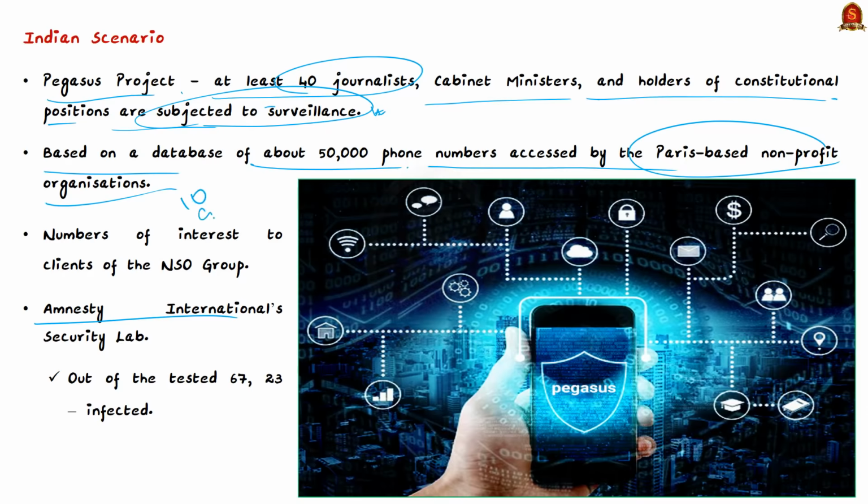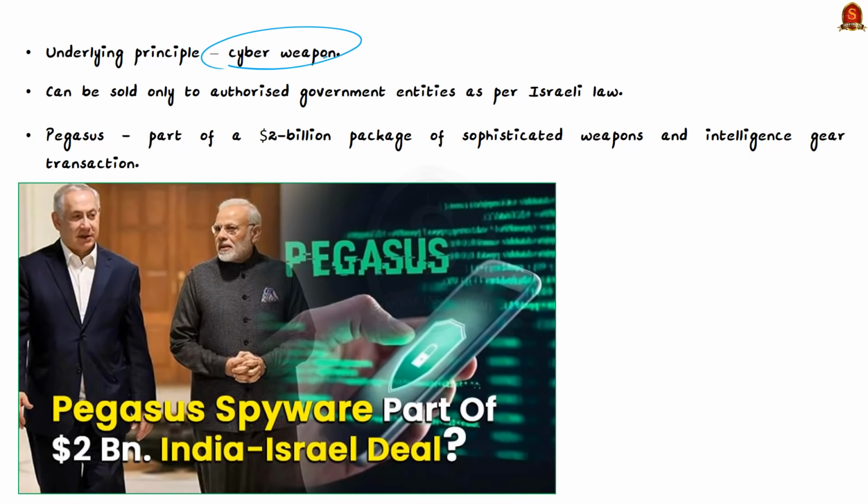See, according to the British daily newspaper The Guardian, Amnesty International's security lab has tested 64 of the phones linked to the Indian numbers in the database and found that 23 were successfully infected and 14 showed signs of attempted penetration. The idea behind saying India is using the spyware is that it is graded as a cyber weapon, so it can be sold only to authorized government entities as per Israeli law.